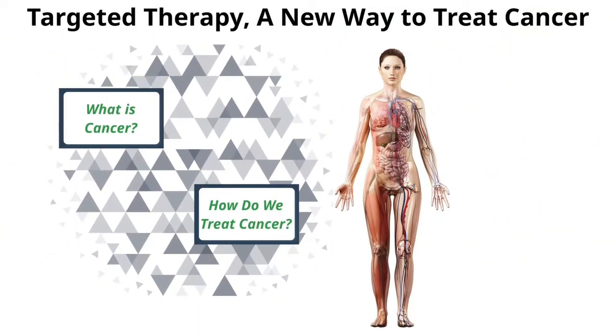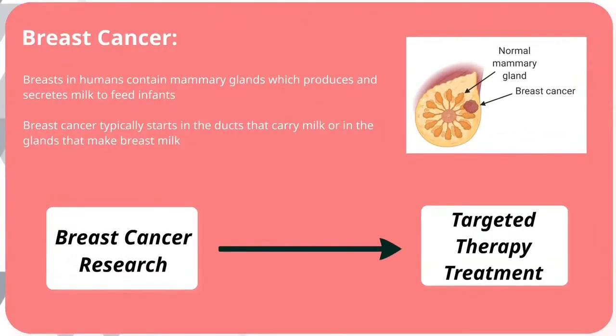Let's take a look at how we can apply targeted therapy to breast cancer. Breasts in humans contain mammary glands, which produce and secrete milk to feed infants. Breast cancer typically starts in the ducts that carry milk to the nipples or in the glands that make breast milk. Breast cancer is the most common form of cancer in women and has been studied extensively. Common causes of the disease and its genetic mutations are well known, which makes it a good candidate for targeted therapy.